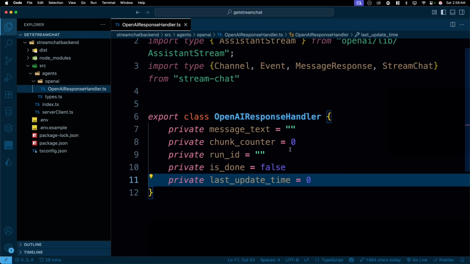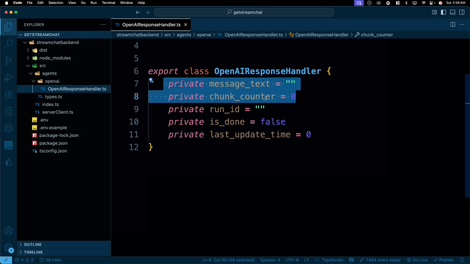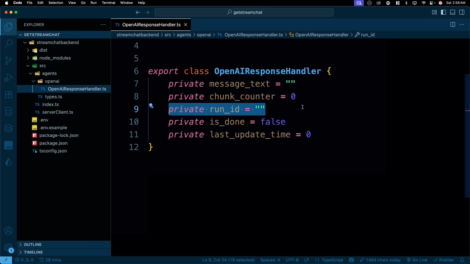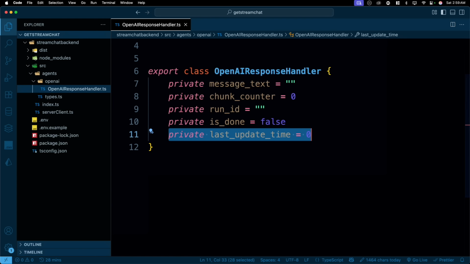All right. I hope there is no issue in these variables. Simple text keeps track of chunks because we are streaming the data. So have you seen ChatGPT? I'm pretty sure you have. It doesn't send all the data at once. It sends you in chunks. Like it keeps showing the animation of typing. So for that, the chunk counter is important. Run ID, so that each request, when it starts to run or to give you the message back, has a run ID. It's a unique ID. Then we have is done, which is false, and last updated. So pretty good, pretty easy.